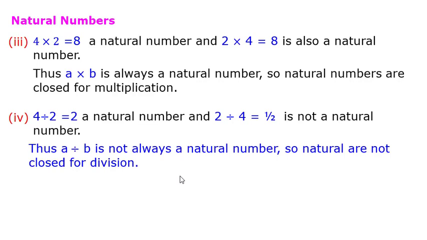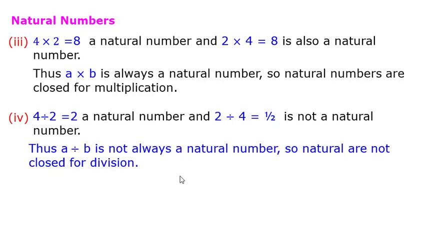Similarly, the difference of two integers is again an integer. So we can say that integers are closed for subtraction. If I multiply two integers, I get an integer, therefore integers are closed for multiplication. But if I divide one integer by another integer, it is not necessary that I get an integer.